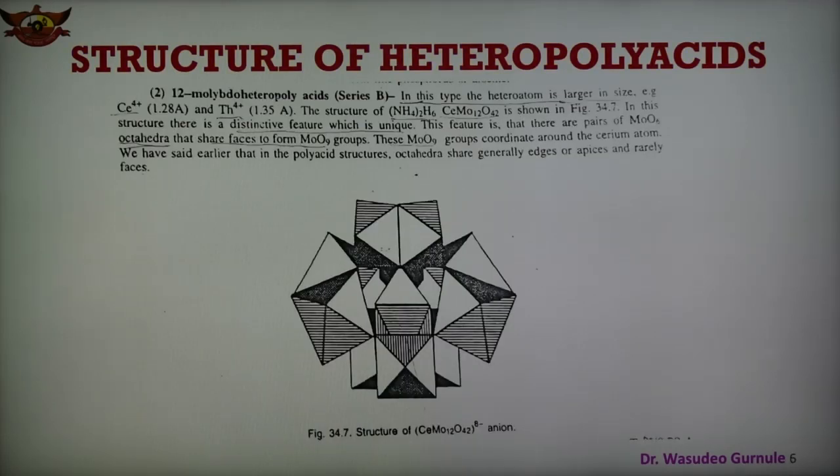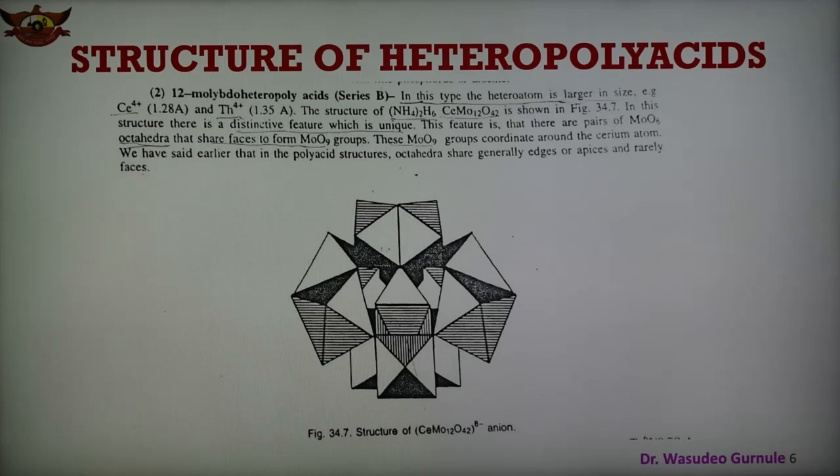The second type is the 12 molybdo heteropolyacid series B. In this type, the heteroatom is larger in size, whereas in the first one we have seen, in case of molybdenum, phosphorus was smaller in size. But now the heteroatom is larger in size. For example, cerium 4+ and thorium 4+ are the heteroatoms present in this case.